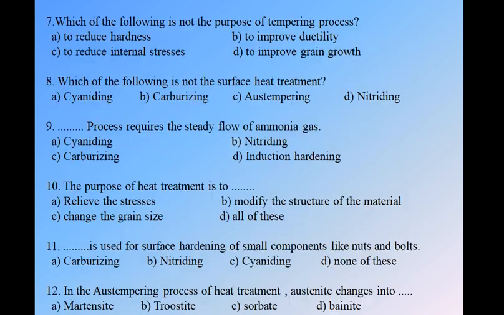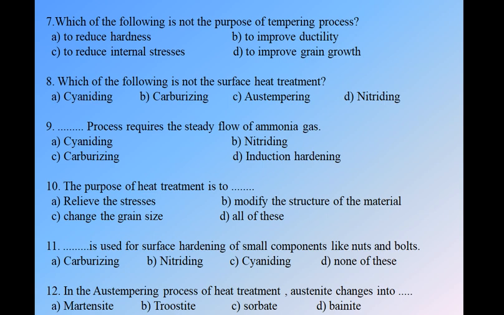Okay, next question number 7. Which of the following is not the purpose of the tempering process? We have four options: A to reduce hardness, B to improve the ductility, C to reduce the internal stresses, and D to improve the grain growth. As we have studied the tempering process, it is always followed after the hardening process to reduce the hardness of the hardened material. So option A is correct. B to improve the ductility.